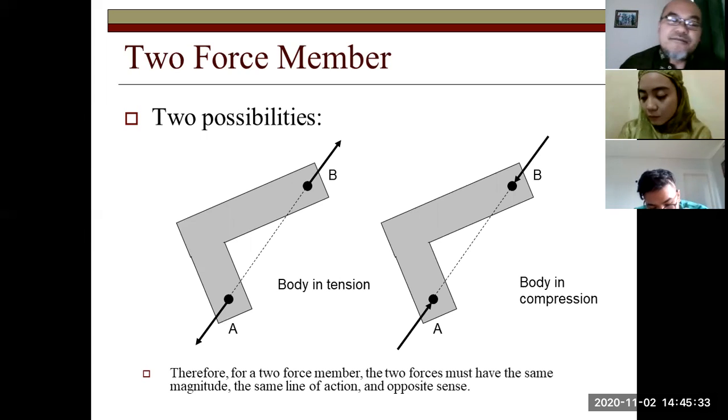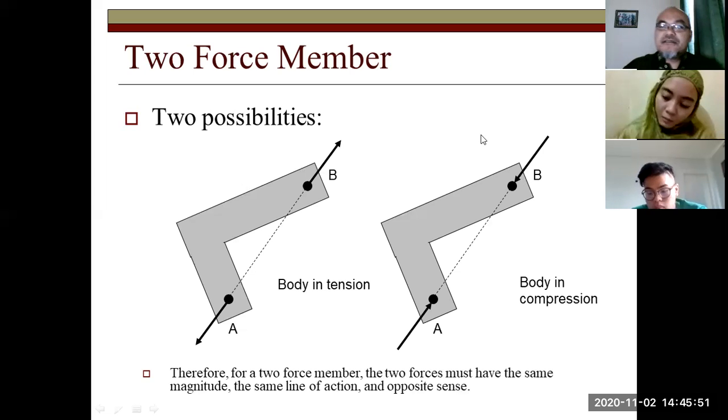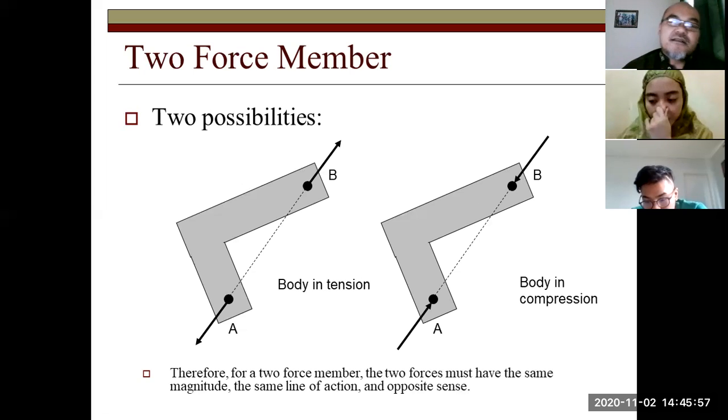D equals zero. Moment is F times D, right? In two dimensions. Similarly, moment about point B is also equal to zero because the line of action of the force at A coincides with point B. So the distance of the line of action of force at A from point B is zero. The second possibility is the body in compression. So they are opposite to each other, but now the direction of the force is towards the body, inwardly.